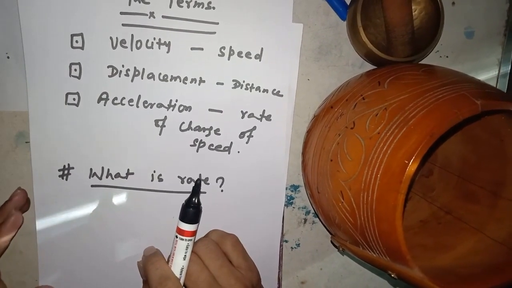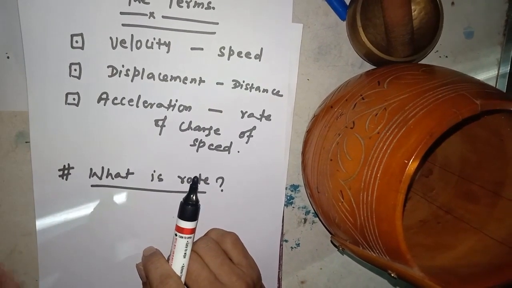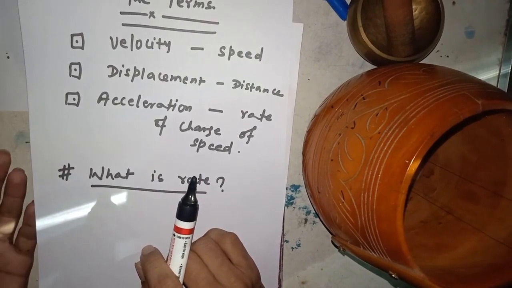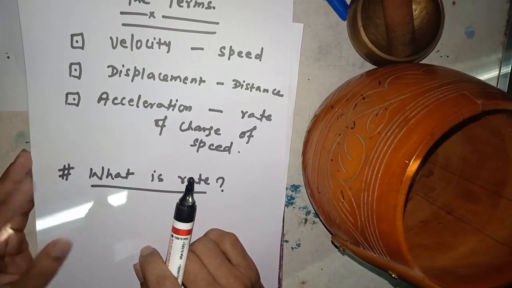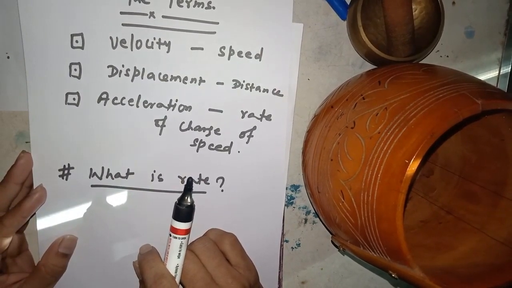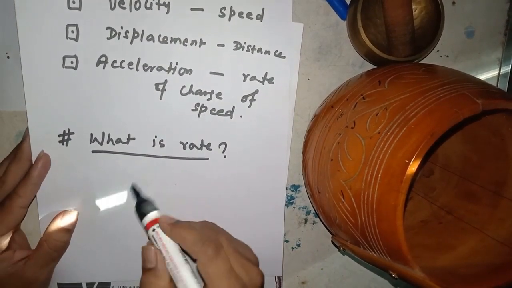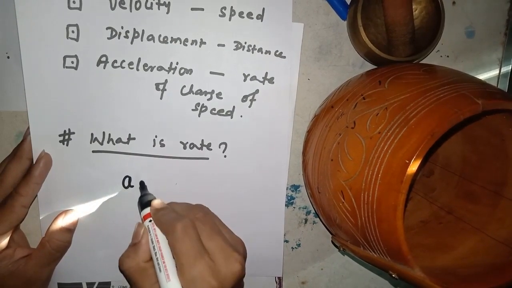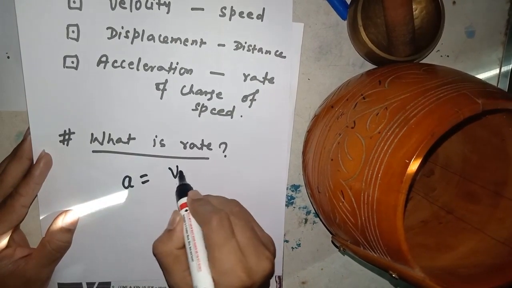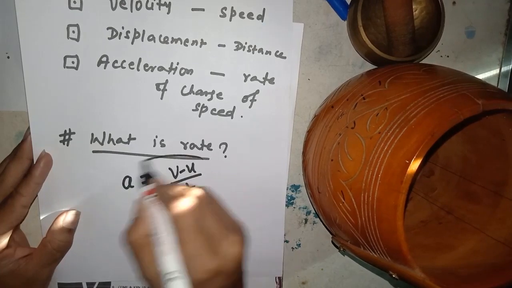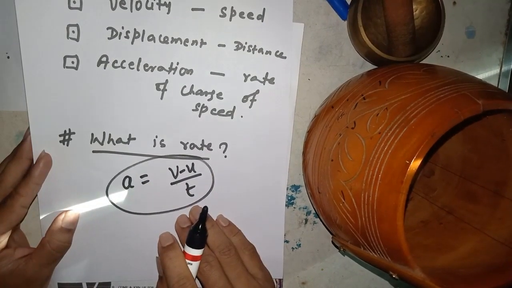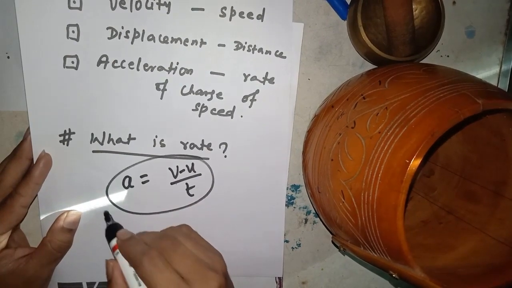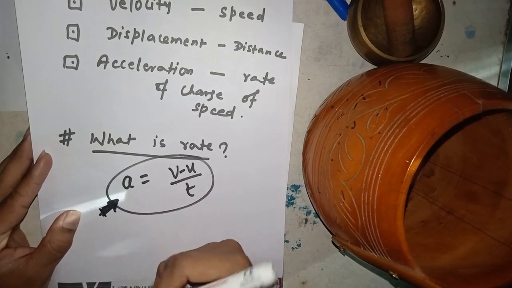Similarly, we have defined the mathematical expressions of speed and velocity. So the most important expression of this lecture is a equals v minus u by t, because it is used in most of the cases in your class. You have to remember it.